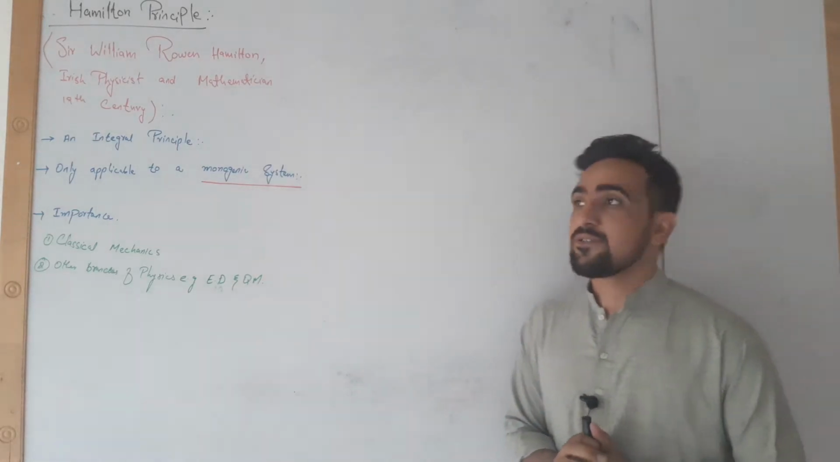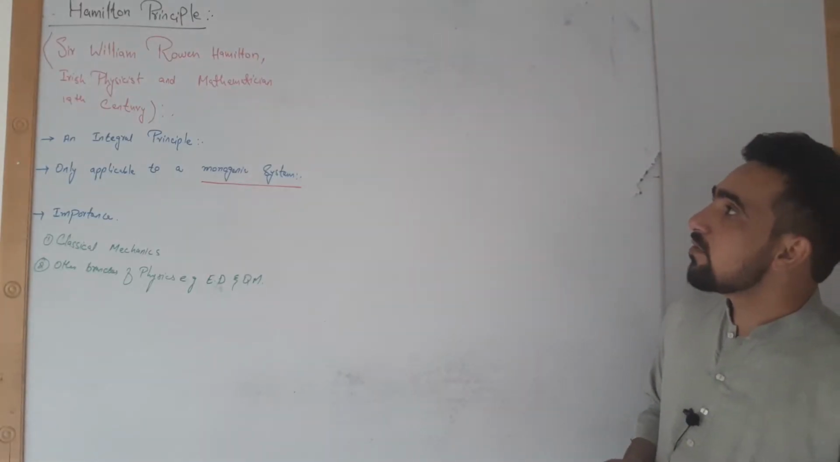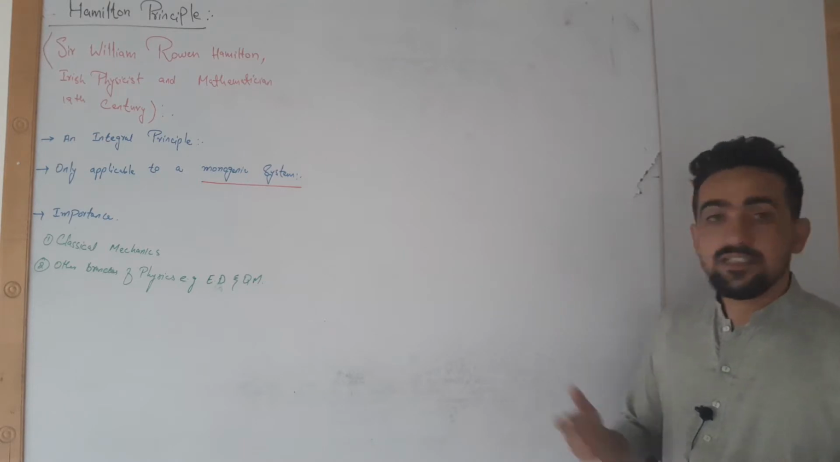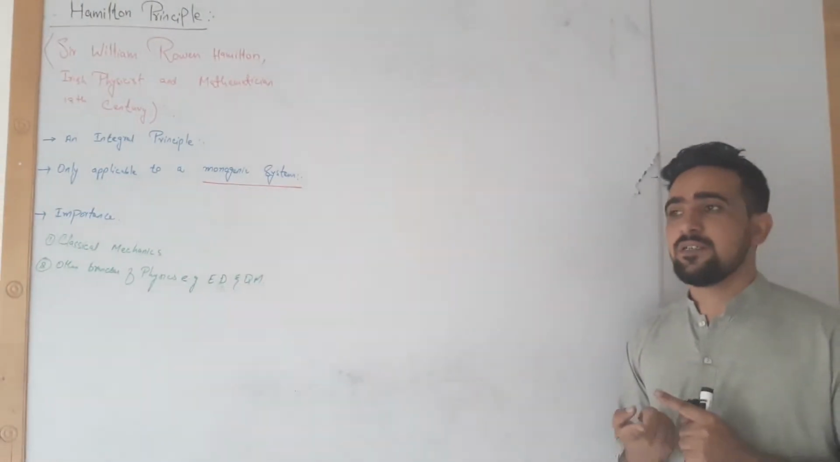Today we are going to discuss the Hamilton principle. This principle has been named after Sir William Rowan Hamilton. He was an Irish physicist and mathematician of the 19th century. This is one of the most important principles in classical mechanics.